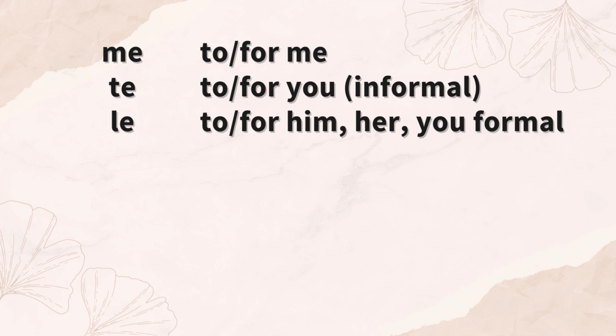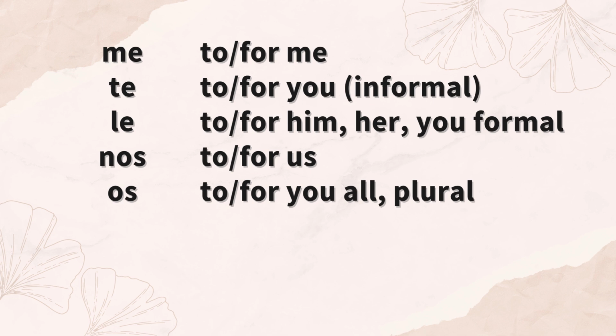Le, to or for him, to or for her, or to or for you, for the formal singular you, le. Nos, to or for us. Os, to or for you all, the informal plural you, mainly used in Spain.